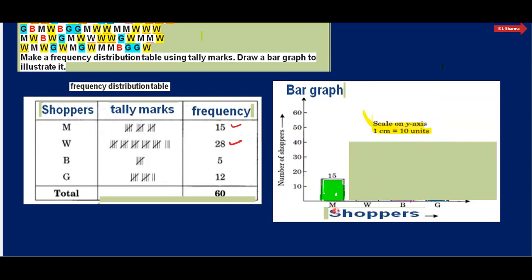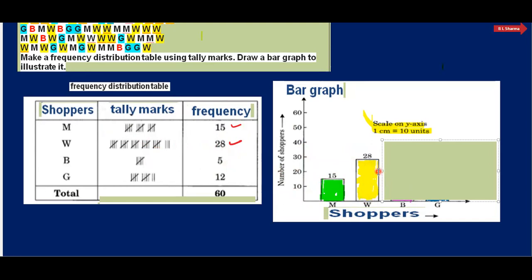So how many men are there? Men are 15. So here this is 10 and this is 15. You draw a rectangle here. This is the bar for the men, total men are 15. And then women, total women are 28. So this is W, W stands for women, and this is 28 here. And then boys are 5.